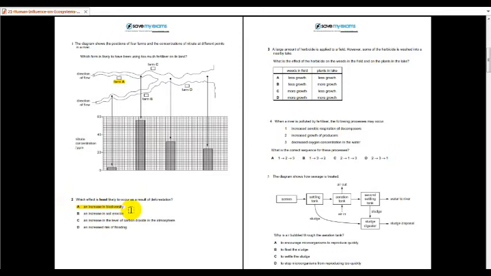So it's not possible. Number 3, a large amount of herbicide is applied. What is the effect of the herbicide on the weeds and the plants in the lake? The answer is D. Weeds in the field have more growth, and plants also have more growth. Next, what is the correct sequence of the process for eutrophication? My answer is C.